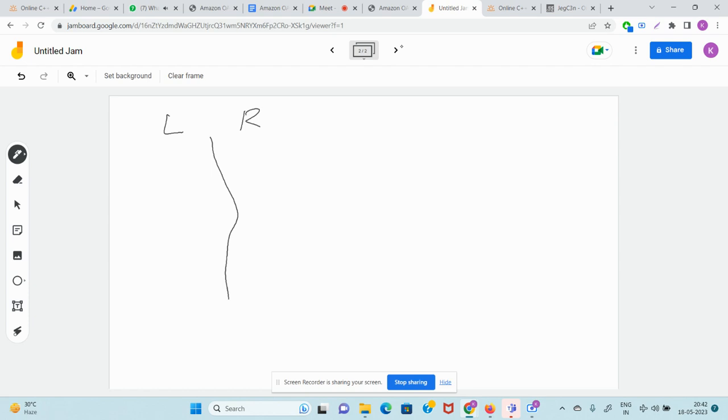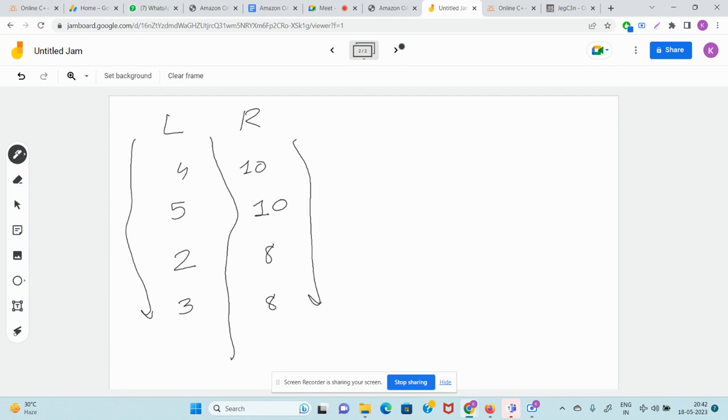R can be repeated. So R can be what, guys? Say it is 10 and this is 4. Say this is 10 and this is 5. Say this is 2, this is 8. Say this is 3, and this is 8. So R can repeat, but L cannot repeat. So let's make a child and parent relationship.